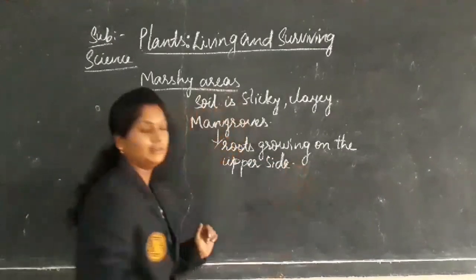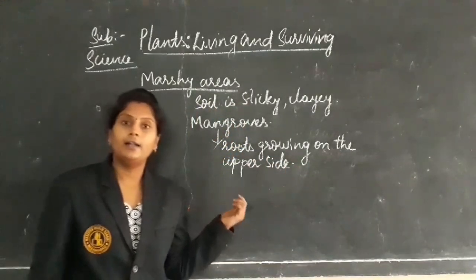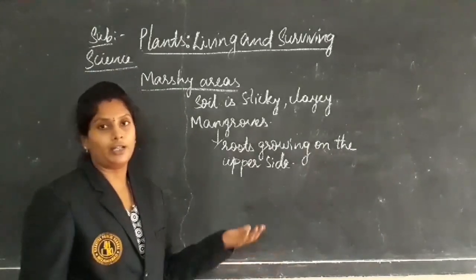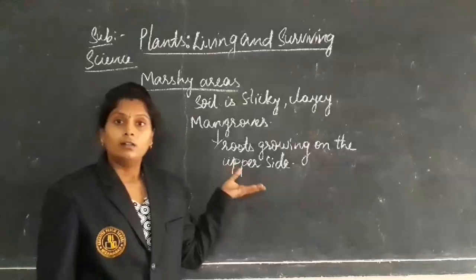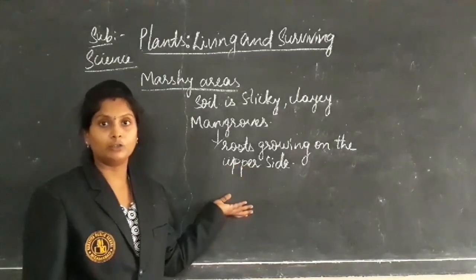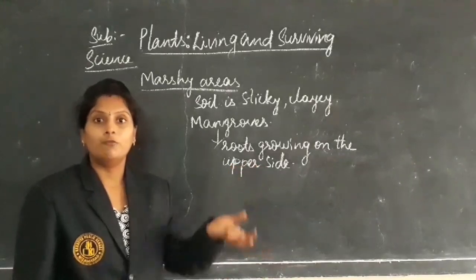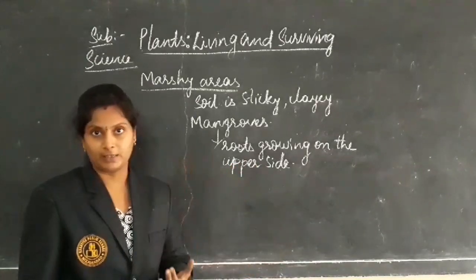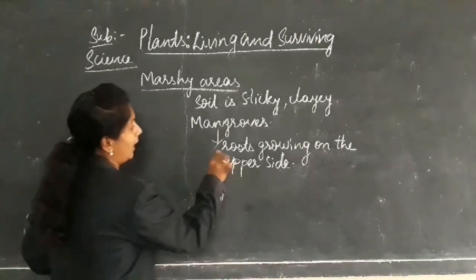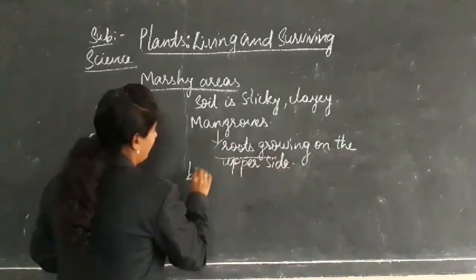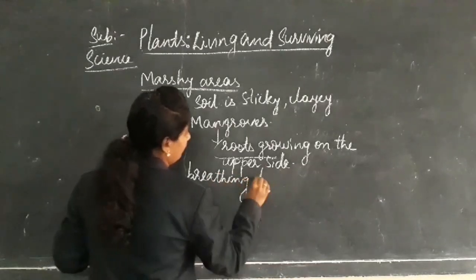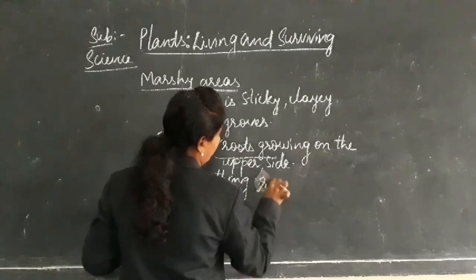And what happens growing on the upper side? They look like they are floating. Why are they coming outside? To get proper air and water. That means for breathing, they come outside, and these kinds of roots we call breathing roots.